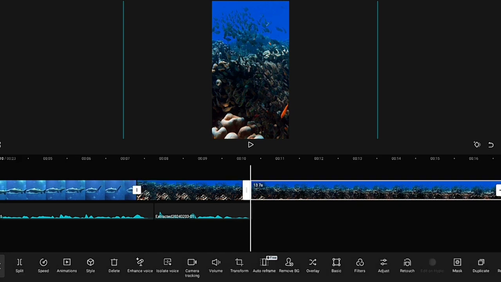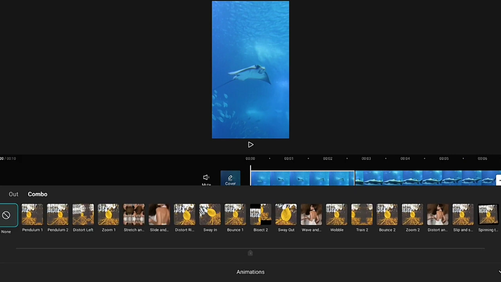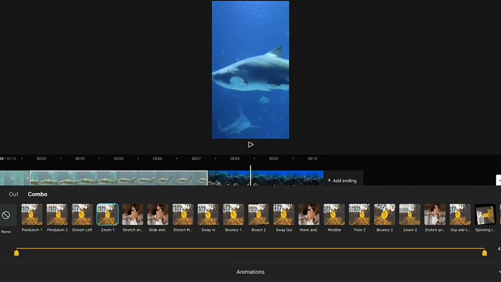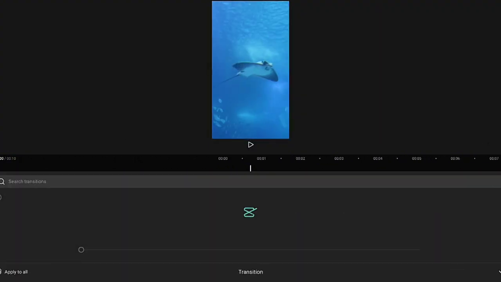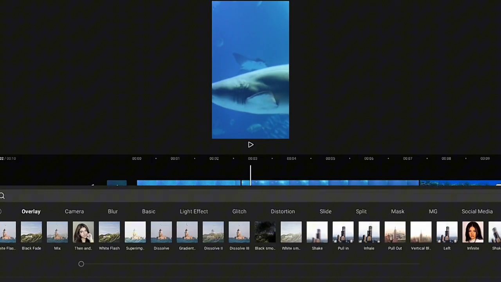If you're happy, now come to clip animation and come to combos, and now add any animations you like. I'll use zoom 1 throughout the video. Then come to transitions between the clips and add whatever transition fits. I'll use black fade. It gives a good look.